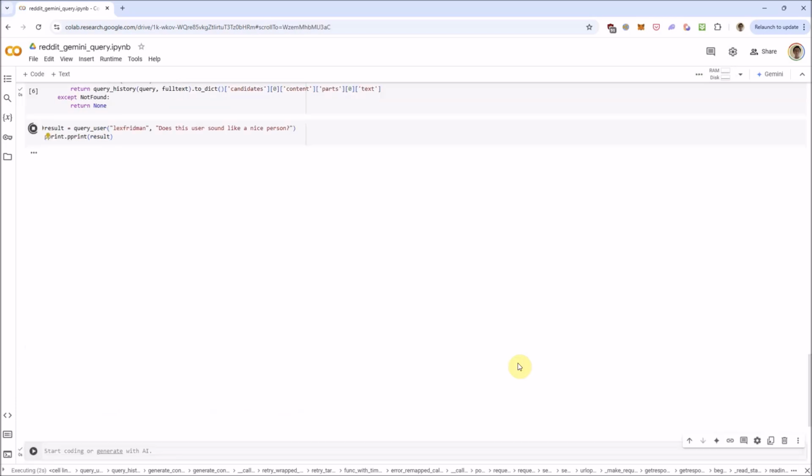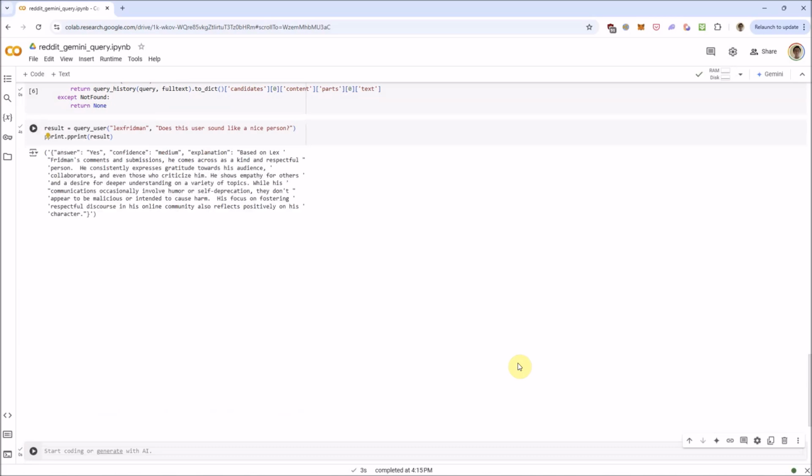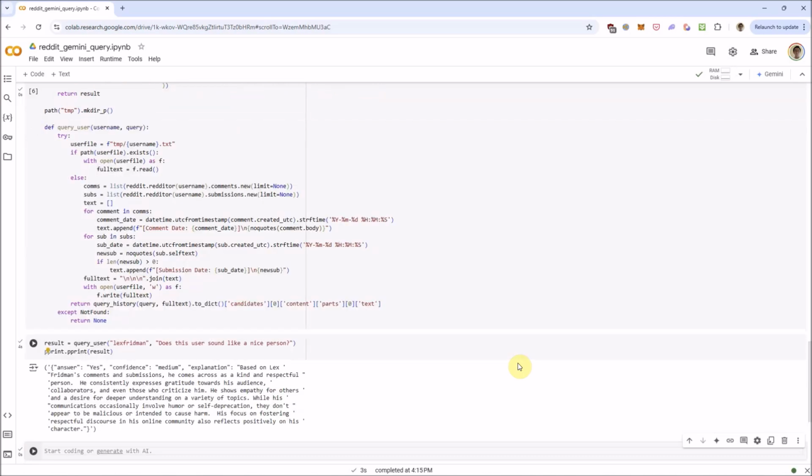Since I had it run an earlier query, it's just going to read Lex Friedman's Reddit history from cache. And then here it says the answer is yes. And there's a medium confidence. And based on Lex's comments and submissions, he comes across as a nice and respectable person, blah, blah, blah here.